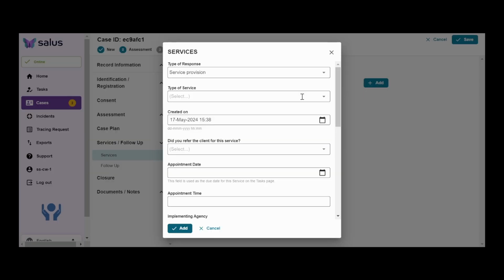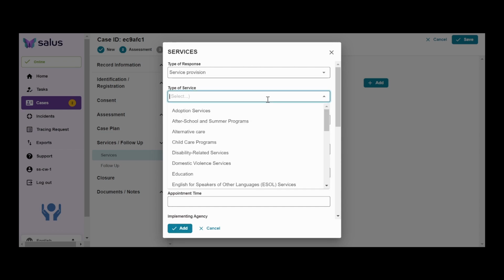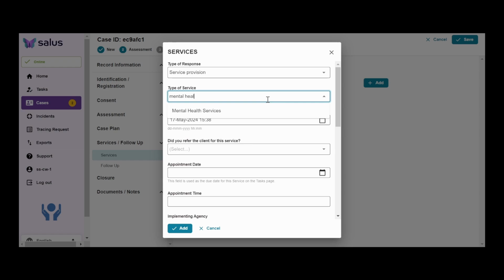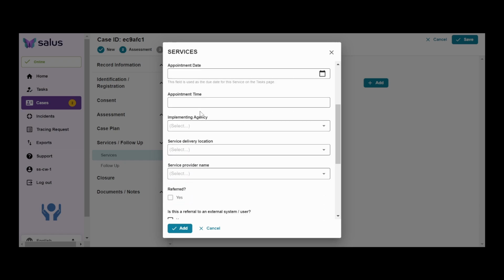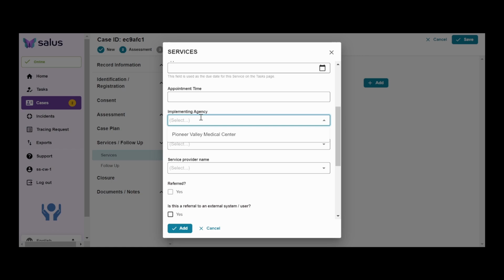As an example, for this case, I'm going to plan a session with a service provider specializing in mental health services. Here, I'm going to specify the service type as mental health services. Then, I'll choose an agency. Right now, I want to refer to a local organization called Pioneer Valley Medical Center.